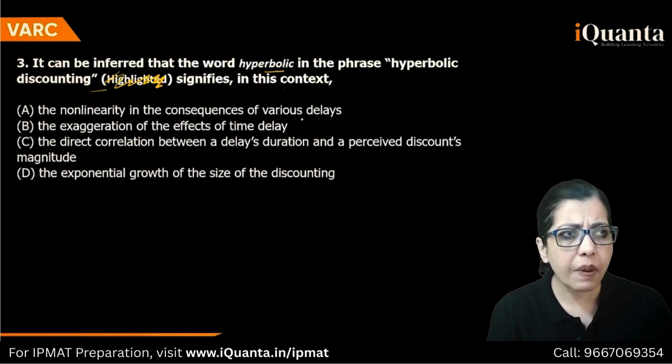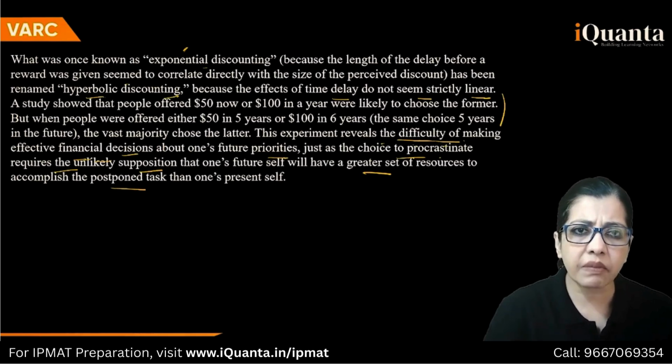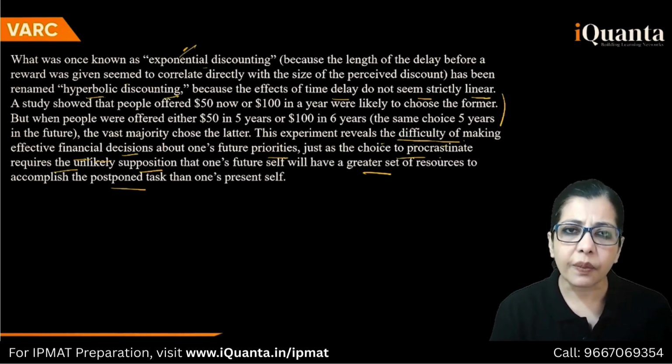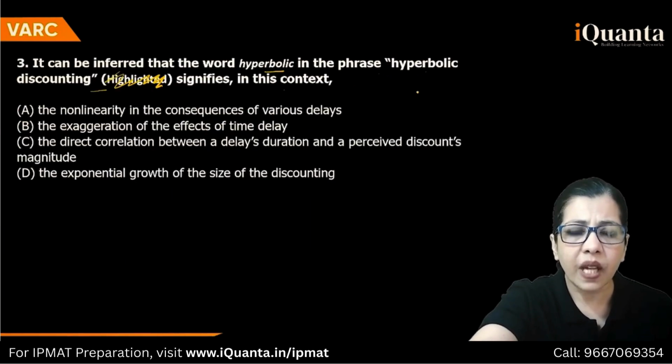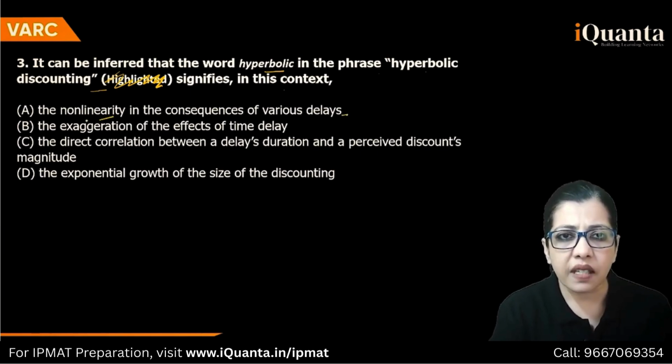It's something like hyperbolic. What was it that he replaced? He replaced something. Earlier it was exponential and now hyperbolic. So they're not strictly linear. That means it is more. The non-linearity in the consequences of various delays, he said not linear.